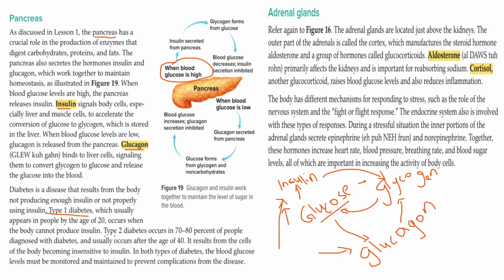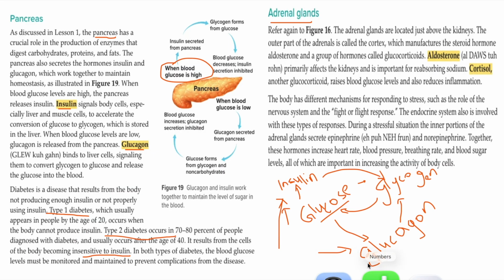And type 2 diabetes actually comes in when you are getting aged, right? People who are old. This is because of the cells becoming insensitive to the insulin, right? The insulin is not able to work properly in older people. It is called type 2 diabetes. Okay, and then we will go to the adrenal glands.